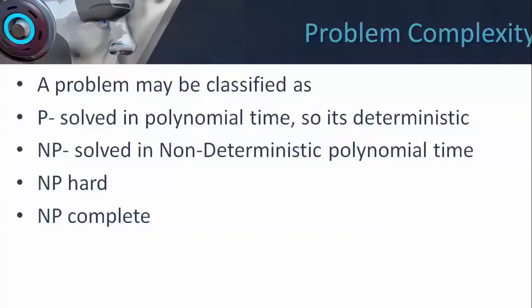I know that my problem is solvable in polynomial time. So polynomial time is nothing but linear time, I can say. For example, n, 2n, 3n, 6n. Any time which is not multiplied with a higher order, but linearly multiplied with an integer, gives me a polynomial time. So I know the time is going to increase, but it is going to be solved in a reasonable, limited polynomial time. Such problems are called polynomial time problems.